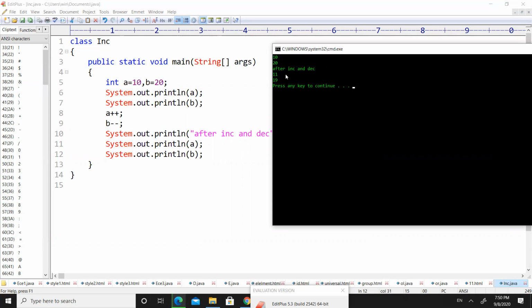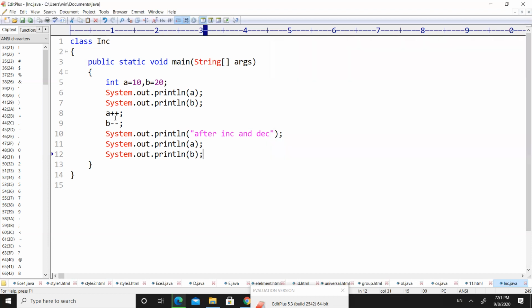So what happened here is, inside A we have stored the value 10, and inside B we have stored the value 20. And we printed the value of A and the value of B on the output screen using System.out.println. Then we tried to increment the value of A and decrement the value of B in these two statements. So after increment and decrement, the value of A became 11 and the value of B became 19. That's why it printed 11 and 19.